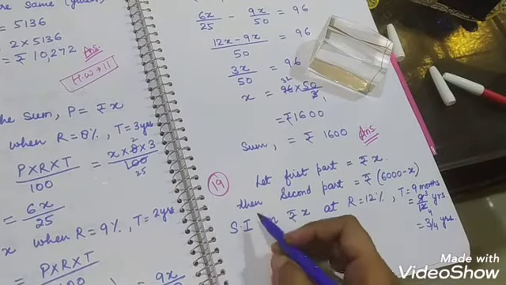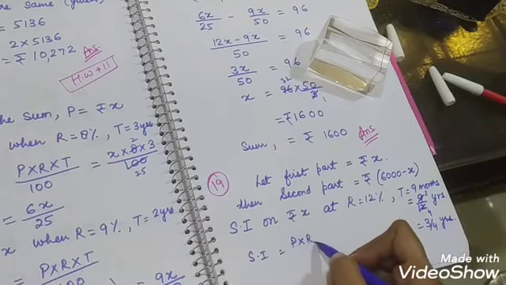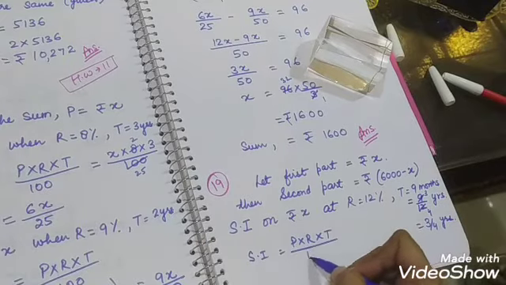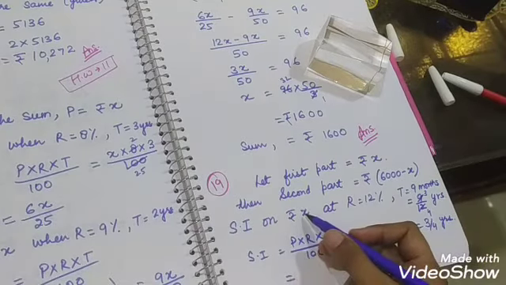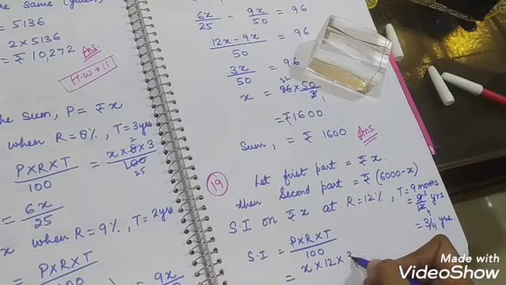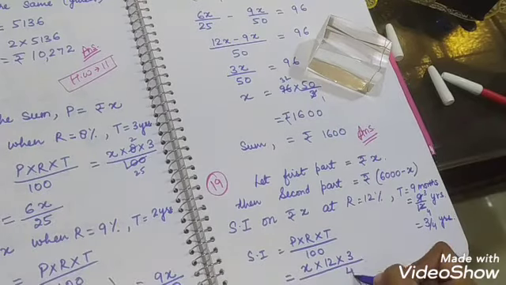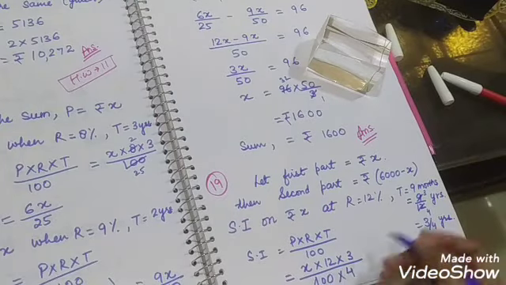Okay. Then we put the formula of SI. SI is equal to P into R into T upon 100. We'll put the values. P is X, R is 12 and time is 3 upon 4. So 4 will come in the denominator and 100 is already in the denominator.